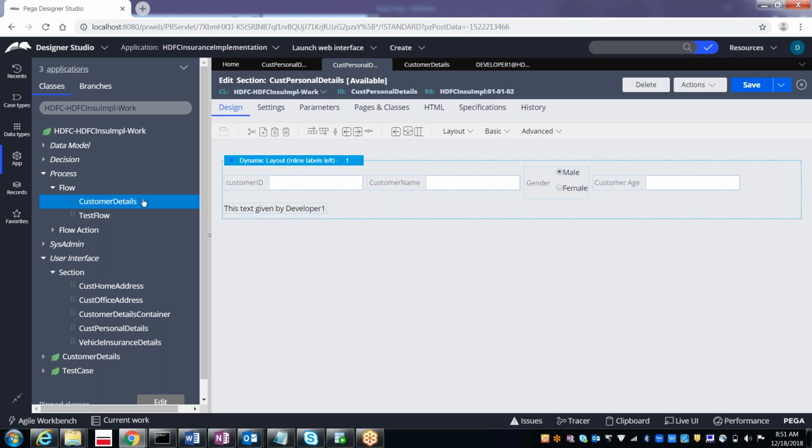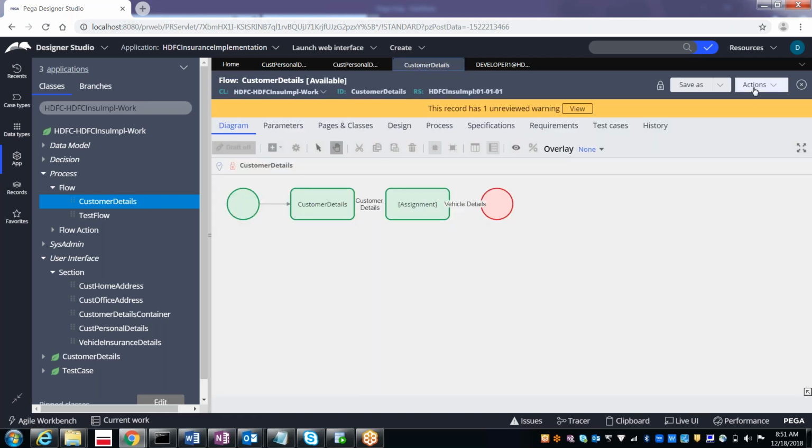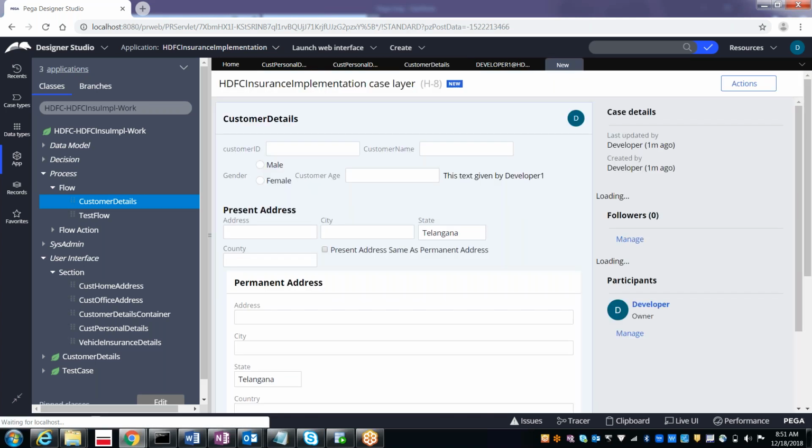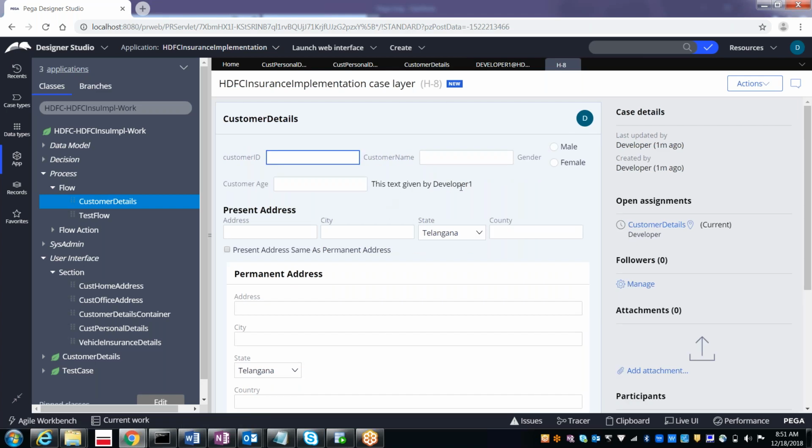Now when you run the flow, for developer 1, what is it showing? This text given by developer 1. Now let's run the flow from developer 2 as well.